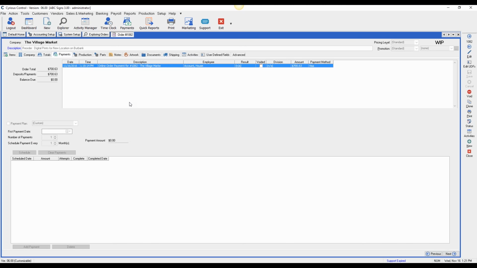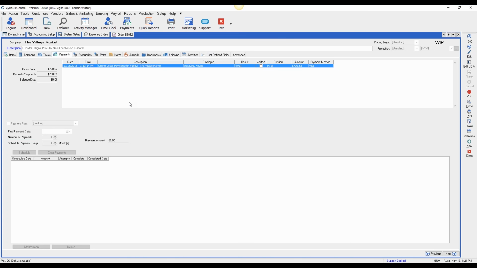Now, there's several things that you can do with this feature. So what one of our customers did was on the company record, because there's going to be some customers, and a lot of times it's based on the payment term. There's some customers that you're going to want to send this to, and there's some that maybe they pay you by check, and you would rather them continue paying you by check instead of paying the processing fees on the credit card transaction. Okay, if that's the case, whenever you go to print out or email this report, you just wouldn't show the Pay Online button.